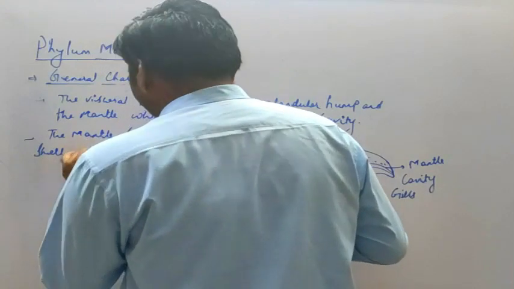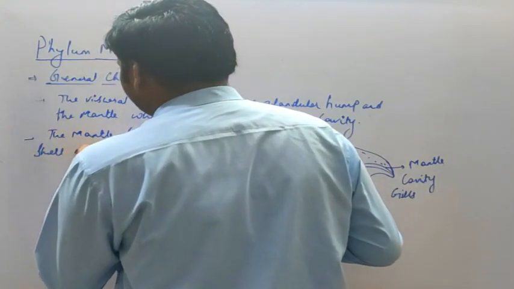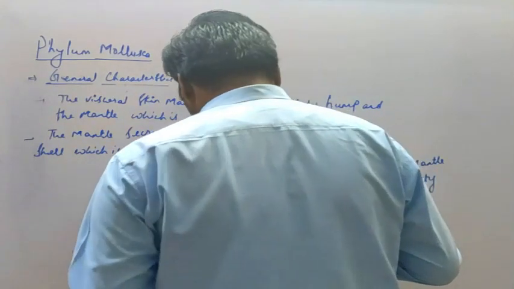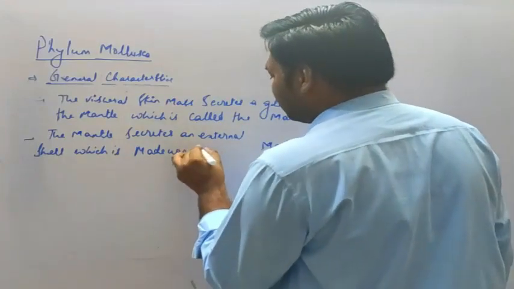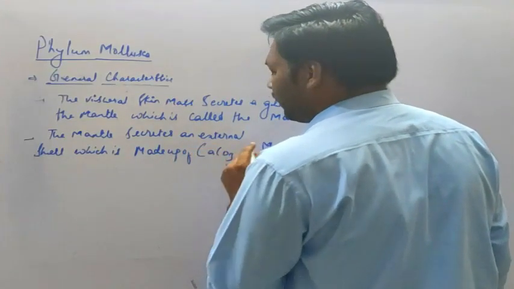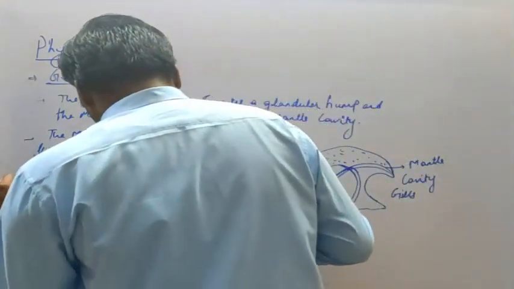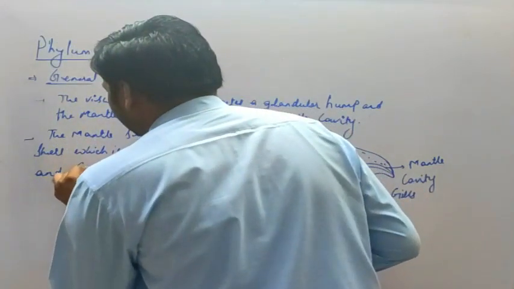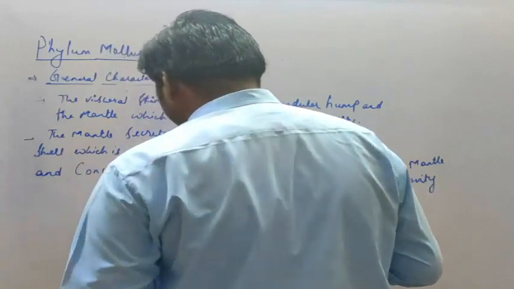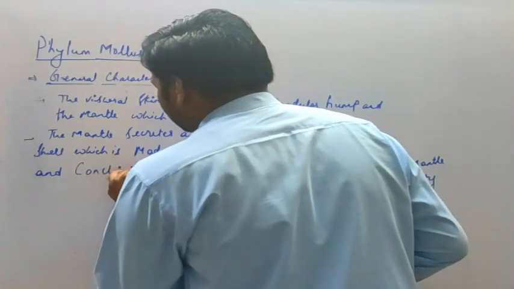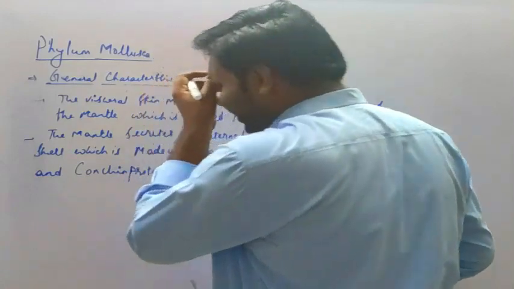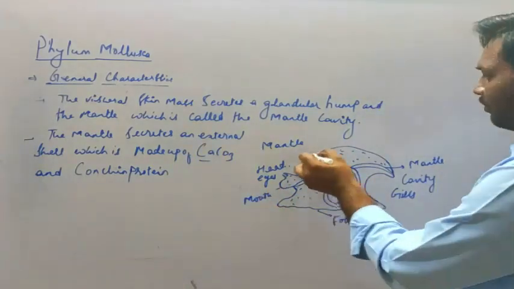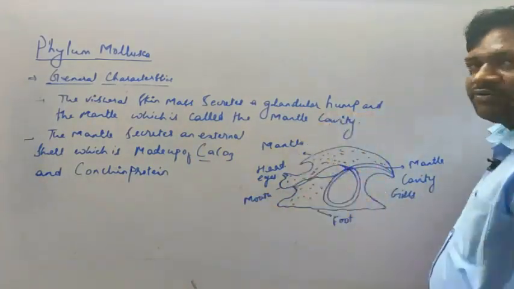an external shell which is made up of calcium carbonate, that is CaCO3, and conchiolin protein. It is a protein, which has been secreted by these shell-containing organisms along with calcium carbonate, which makes up the shell around their body. So the body or the mantle will be covered with the shell.